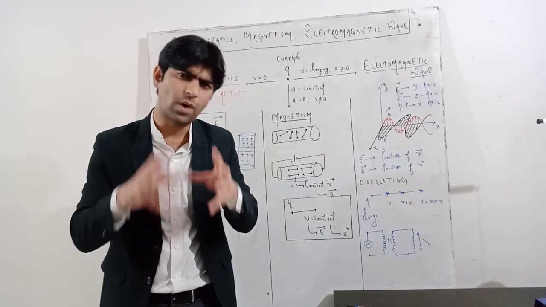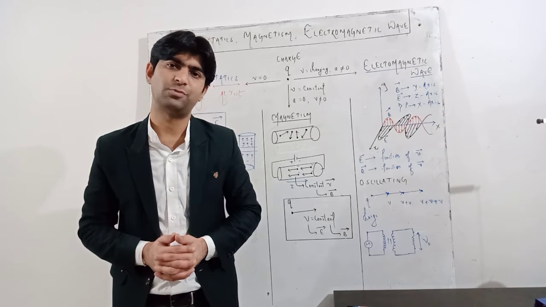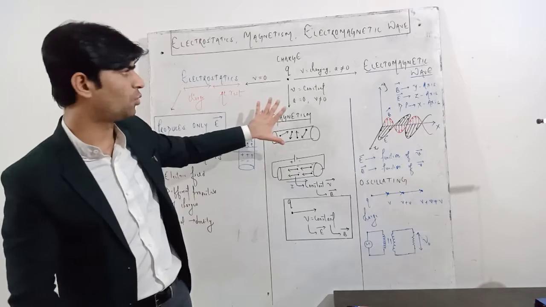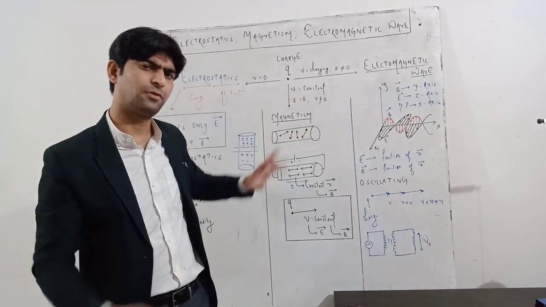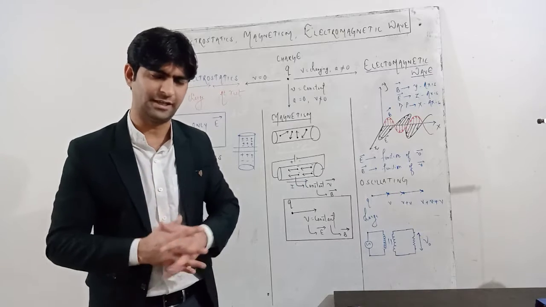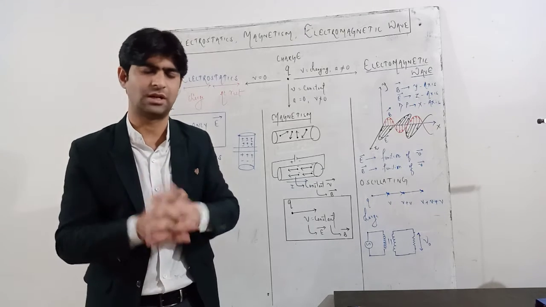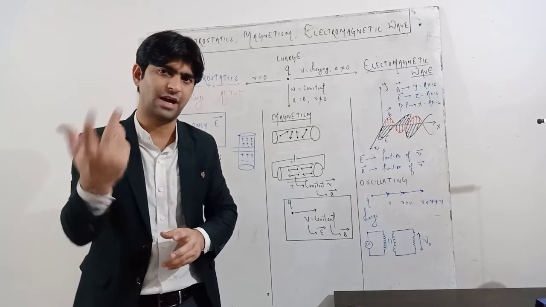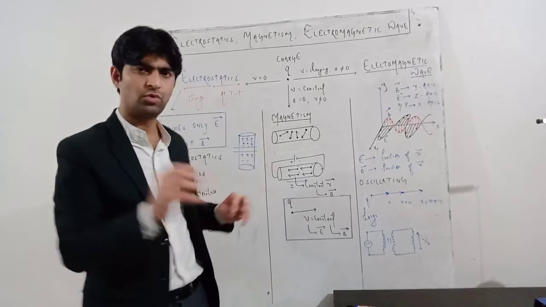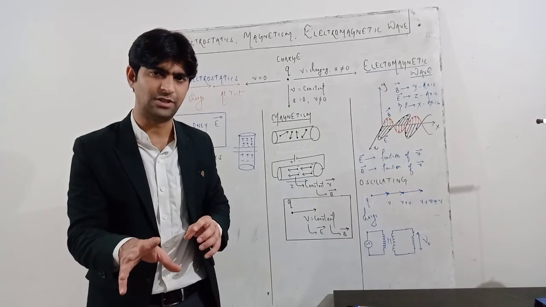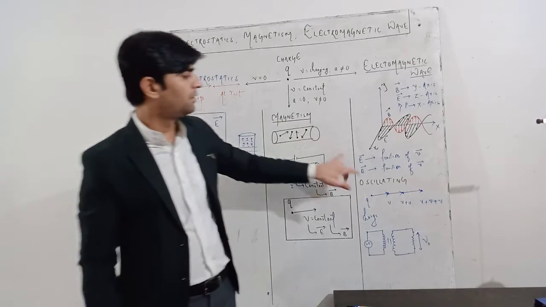Now what is the reason why this accelerated charge produces electromagnetic wave? There is a reason for this also, just as for why a charge moving with a constant velocity produces a magnetic field, but for that we have to study the theory of relativity. That is not part of your curriculum in class 9th, 10th, 11th or 12th, so I'm not going to discuss that. We will have a separate discussion on the theory of relativity. There is a mathematical reason, but I don't want to bombard you with that mathematical derivation. So you can understand it in this way for now.